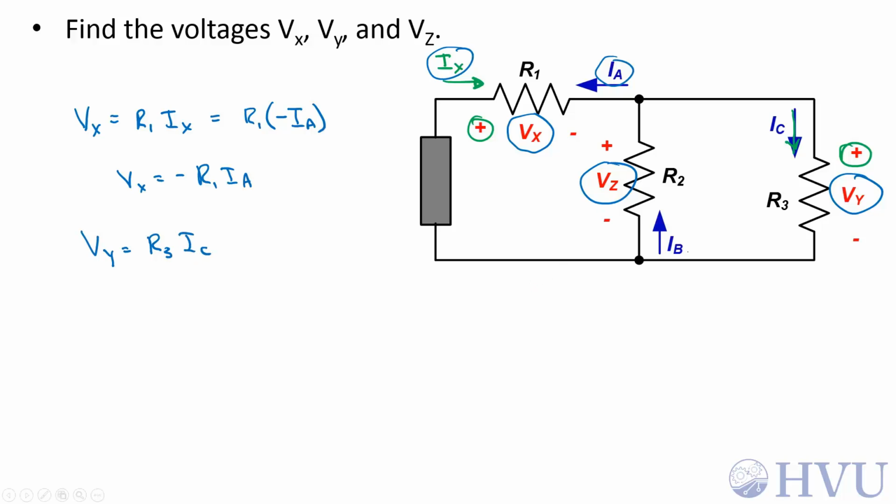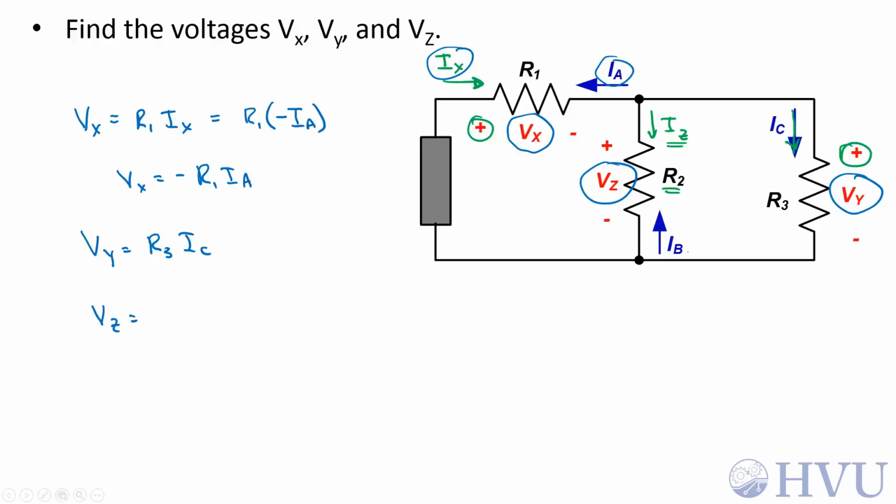Now let's take a look at the voltage v sub z. I sub B is not entering the positive voltage terminal of v sub z, so I need to redefine a current. I'll call it I sub z, which does enter the positive voltage terminal. Now I can use Ohm's law with I sub z and R2 to get an expression for v sub z.